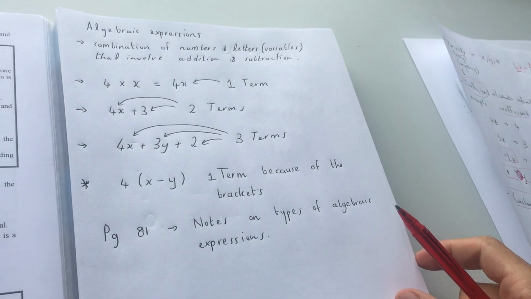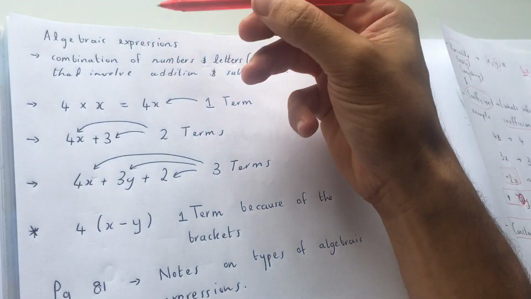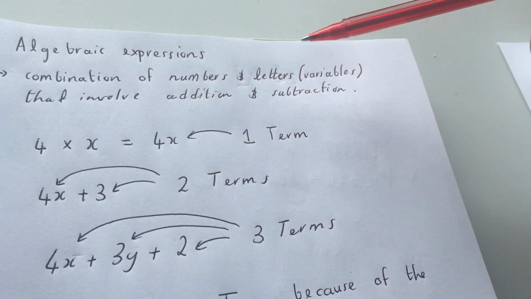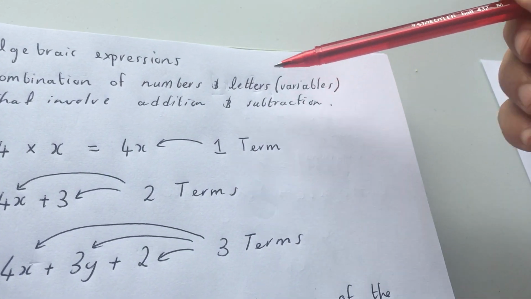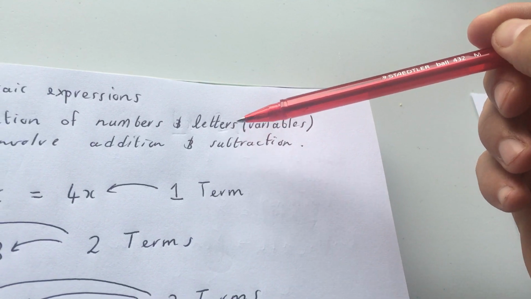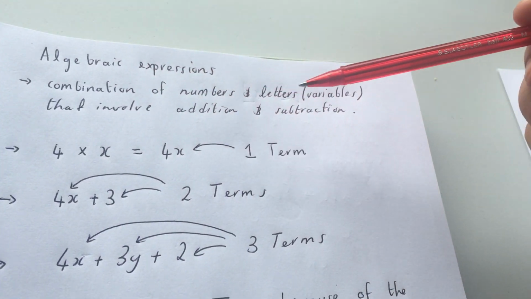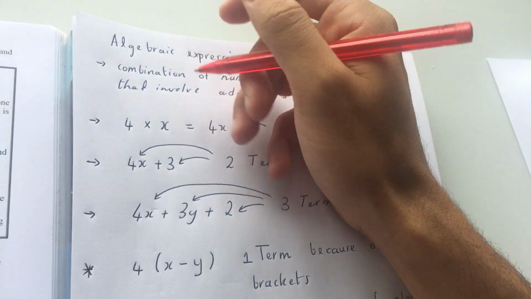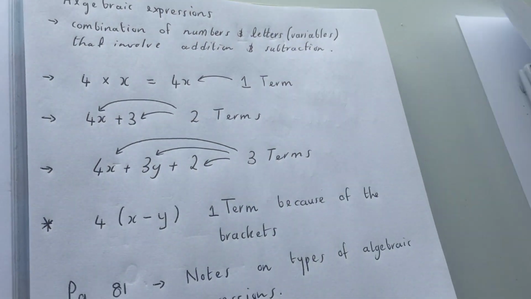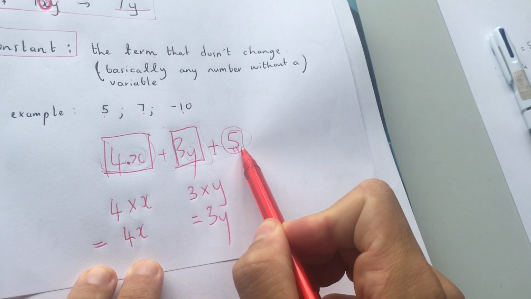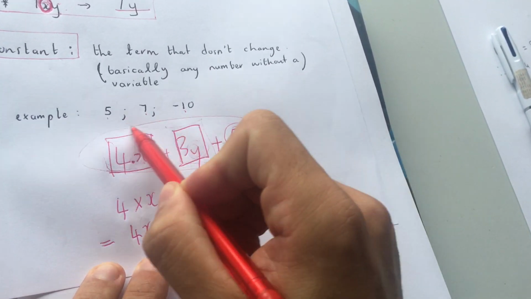All right, let's move on to algebraic expressions. When I move on to algebraic expressions, I've given a definition. It's a combination of numbers and letters or variables. We like to use variables, not letters, but I know you're still new, so you will say letters, that involve addition and subtraction. Let me give you an example. I've given you an example already on the previous page. 4x plus 3y plus 5. All right, that's an algebraic expression.